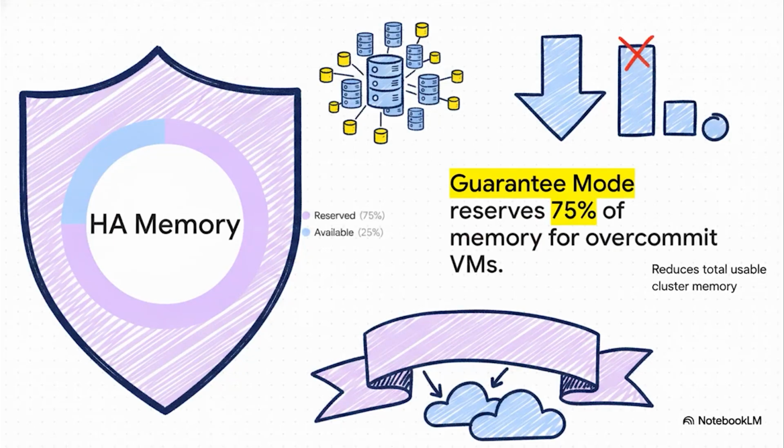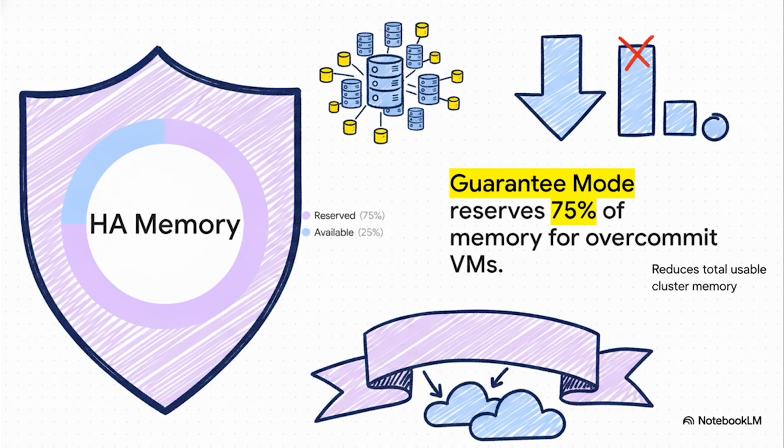Now, this is where things get really interesting and, honestly, pretty costly from a capacity standpoint. Starting in AHV 6.0, AHV introduced memory overcommit. But if you combine guarantee mode HA with memory overcommit, you are going to get hit with a massive capacity penalty. Because overcommitted VMs don't have all their configured memory backed by physical RAM during normal, everyday operations, the cluster has to reserve a whopping 75% chunk just to guarantee they can safely spin back up during a failure.